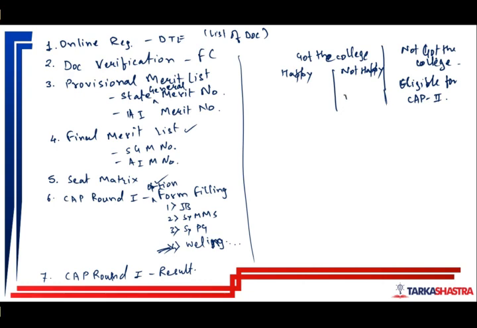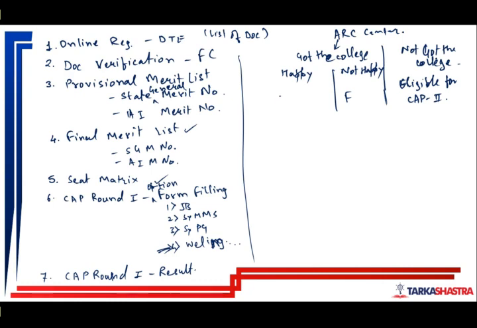Then you go to the ARC center. What is this? Admission Receipt Center or Admission Reporting Center. ARC center. Okay. Again, I am telling you, after cap round 1, you have to visit the ARC center if you have got the college. Right? If you have not got the college, then sit at home, no tension. But if you have got the college, then you have to go to the ARC center.